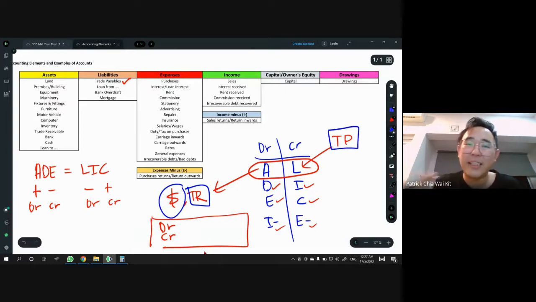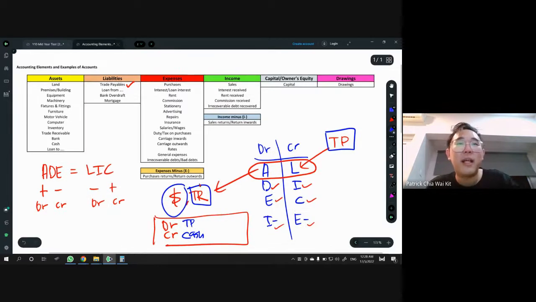I just fill in whichever of DR or CR is empty, because you know double entry rules must have one DR and one CR. For example, if you paid money, you already put CR cash. Who do you pay? You pay the supplier. That means you only have one place left for the supplier, which is DR. So I just put DR TP. I do the money part first since I have more confidence in it. CR cash, confirm correct.